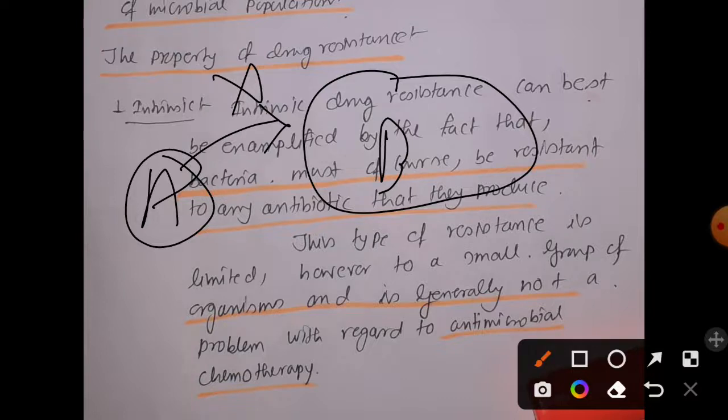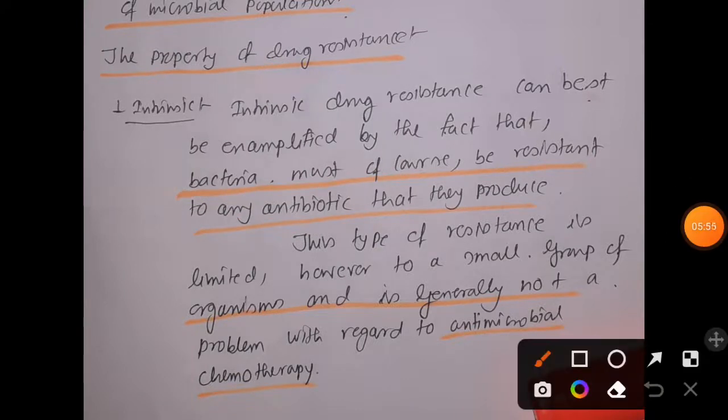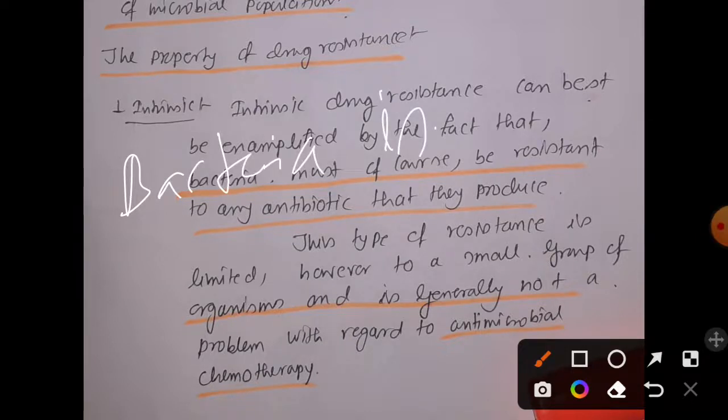So why would a bacteria produce something that may be poisonous to itself? It does not make sense, right? That is the reason it is said that bacteria are resistant to the antibiotics which are produced by themselves. This kind of resistance is known as intrinsic drug resistance.